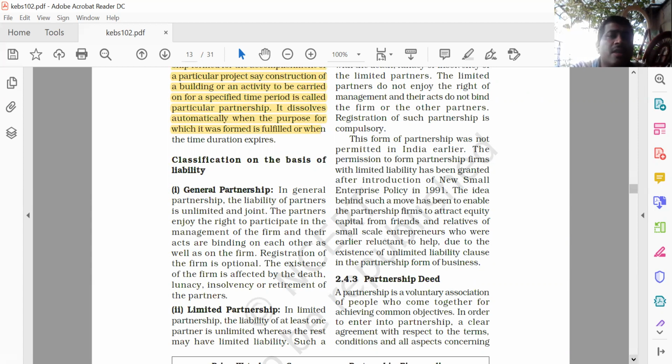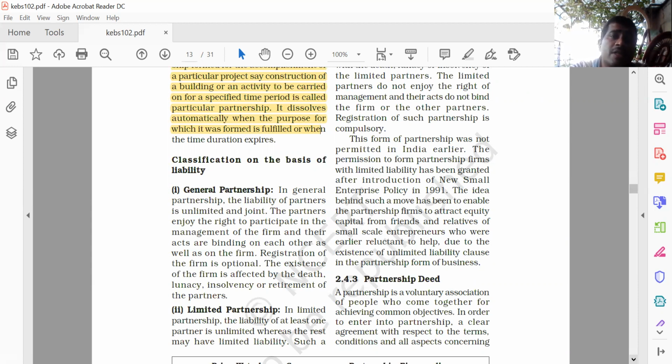In general partnership, the liability of the partners is unlimited and joint.